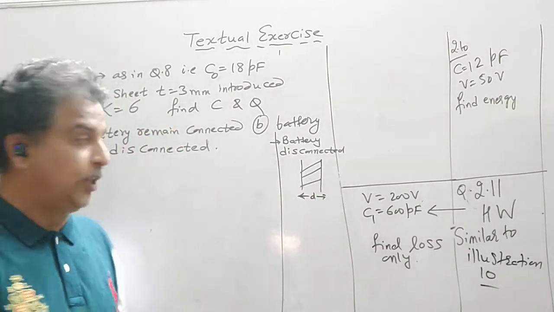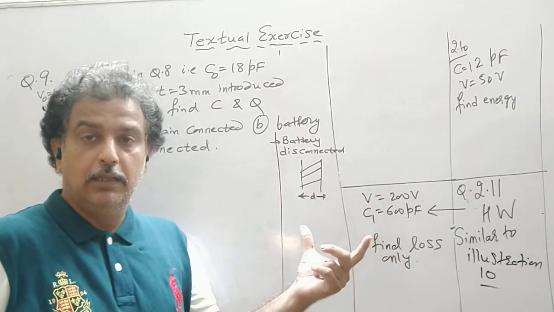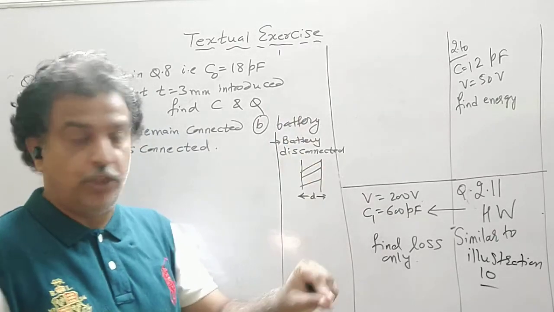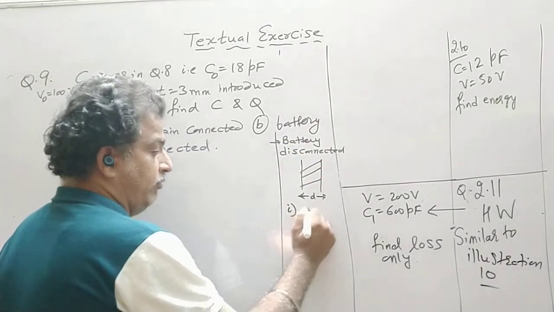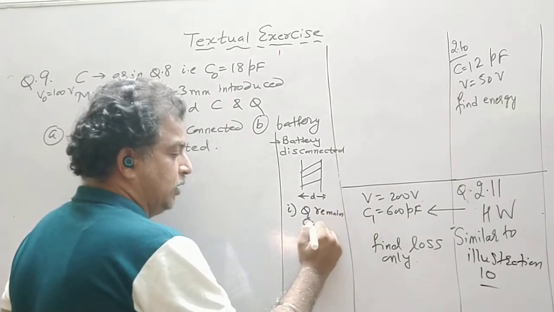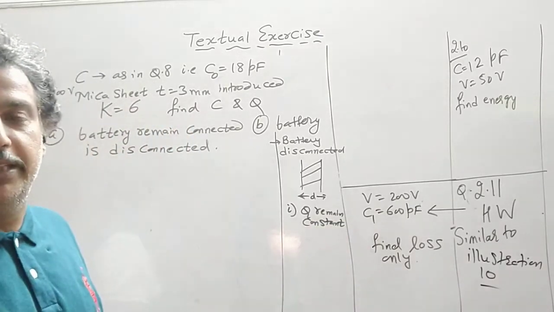That theory we have done. So in this situation, the capacitor is charged, then the battery is disconnected and the dielectric is introduced. In that situation, we have seen Q remains constant, because the battery is removed. So charge can neither be created nor destroyed.